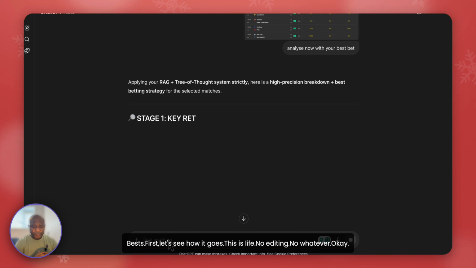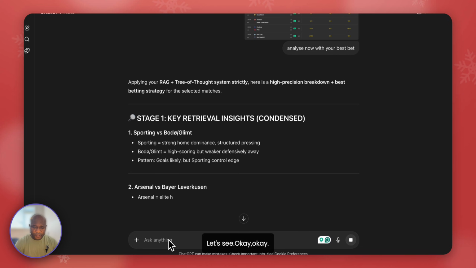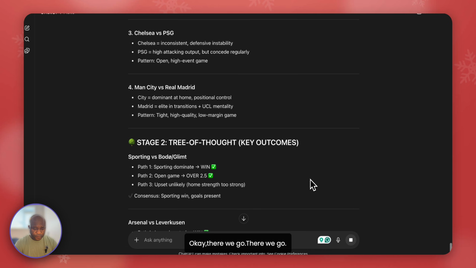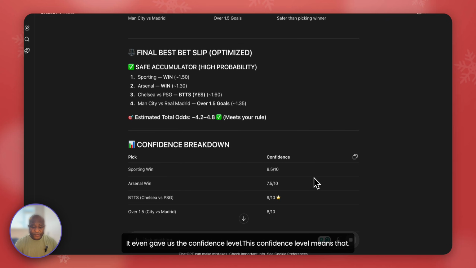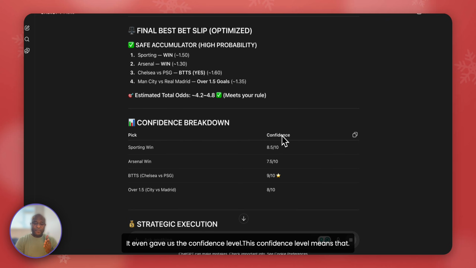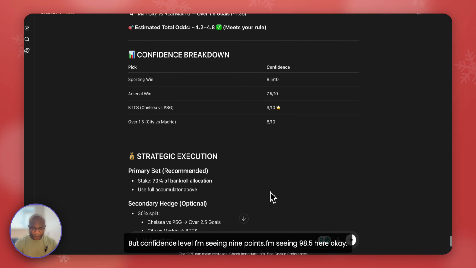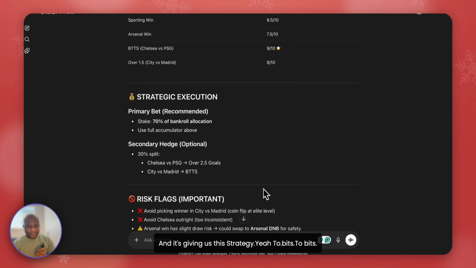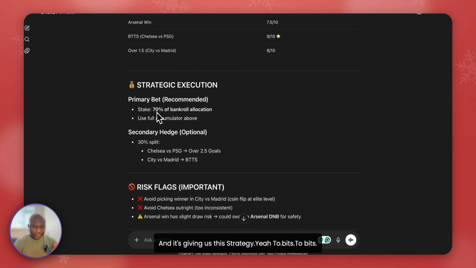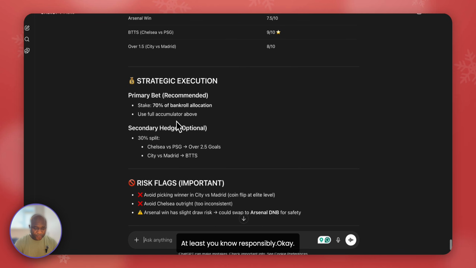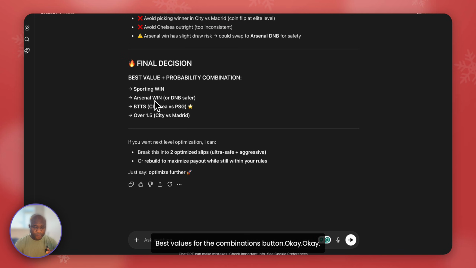This is live. No editing. Okay, here, retriever insight. There we go. It even gave us the confidence level. This confidence level means how sure it is that it's winning. The confidence level I'm seeing is 8.5 here. And it's giving us the strategy to bet responsibly, best values, probable combinations, sporting.